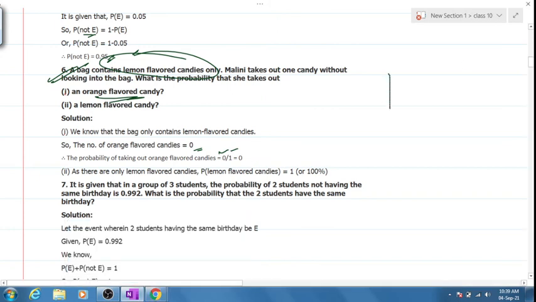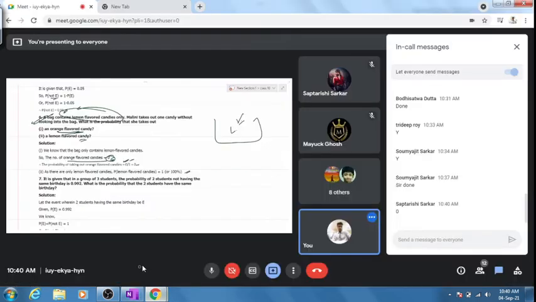If a bag only has lemon flavor and does not have orange flavor, what is the probability of picking up orange flavor? 0, right? Because favorable outcomes are 0, probability is 0 by 1, which is 0. Clear? The lemon flavored candy, what do you think? It's a sure event, or 100%, or 1? Is it clear? Yes or no?